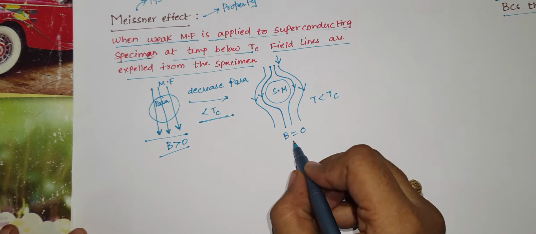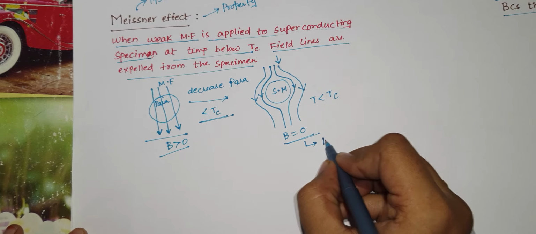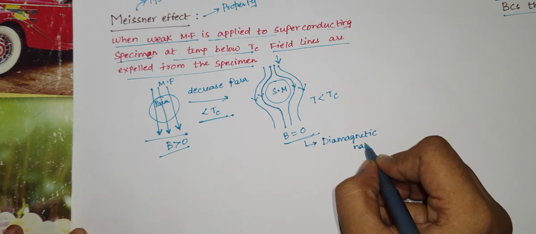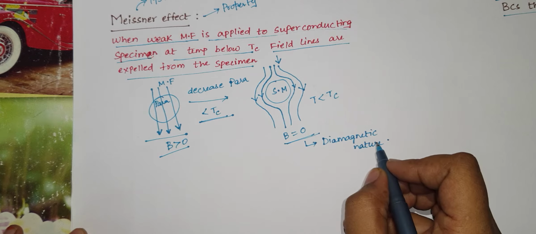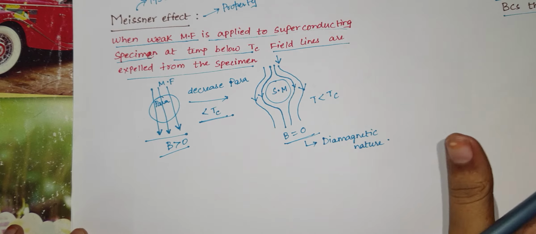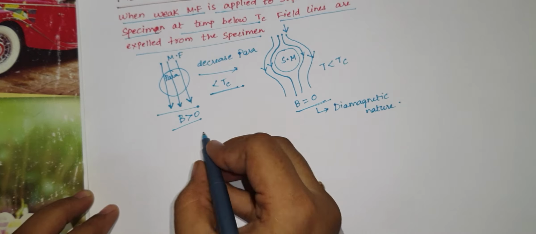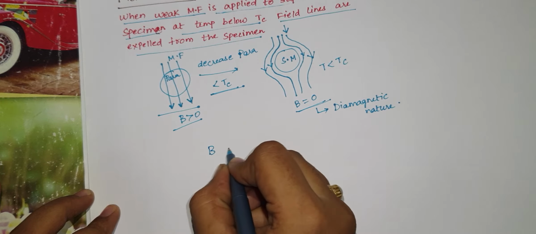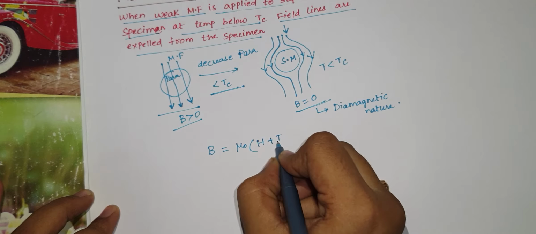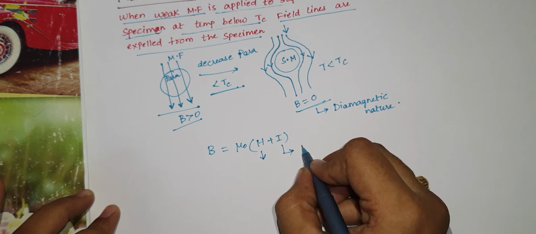And what does that mean? Actually, it is showing diamagnetic nature. We already know that diamagnetic materials get repelled by the magnetic field. That means the magnetic field through diamagnetic materials is 0. In another way, we can also prove it. We already know that the induced magnetic field B is equal to mu naught into (H plus I), where H is the applied magnetic field and I is the intensity of magnetization.